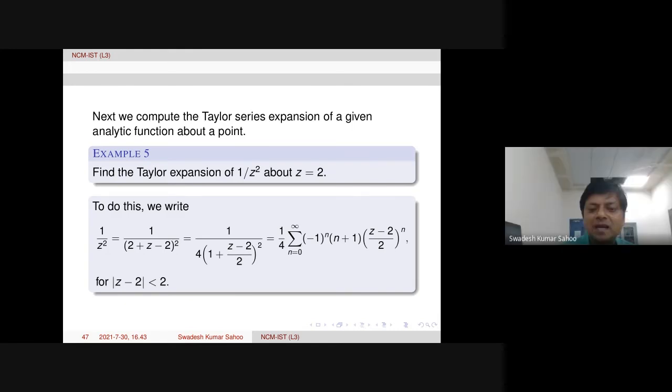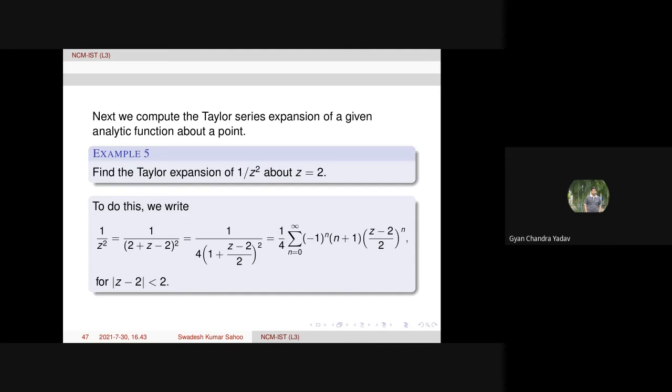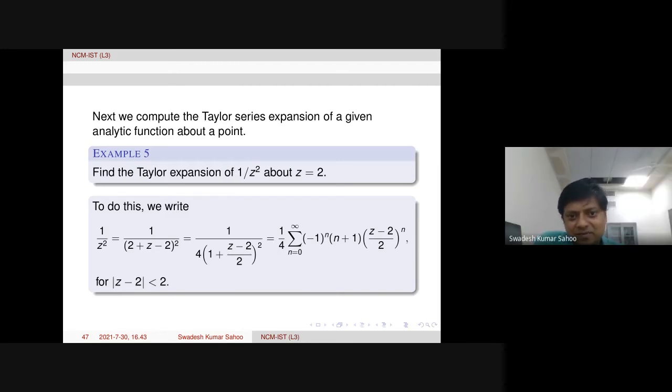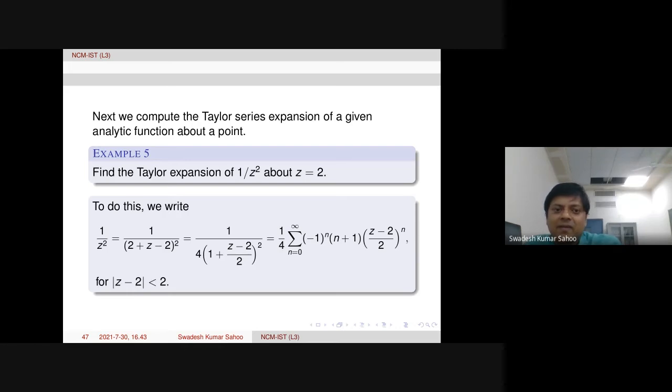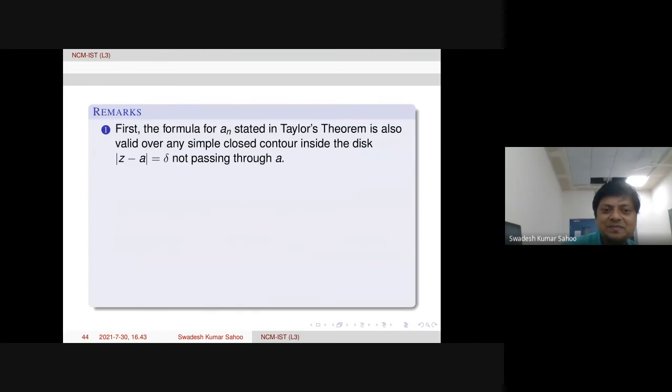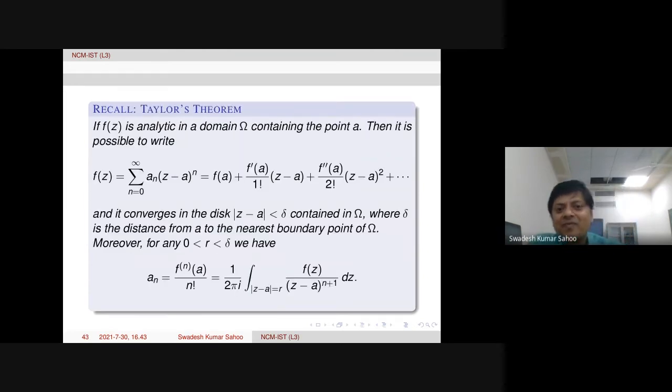Sir, can we compute the series expansion of 1 upon z square by the formula given in Taylor's series? Yes, one can compute. About z equal to 2 means instead of f of 0, you need to take f of 2 in the formula. Here f of z is 1 upon z square. But about z equal to 2, look at the formula. That means small a will be 2.